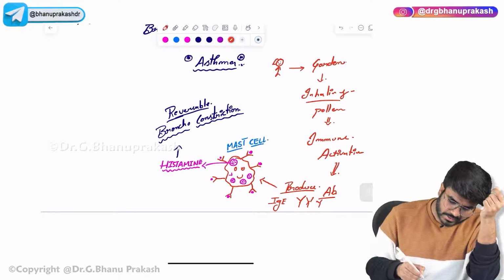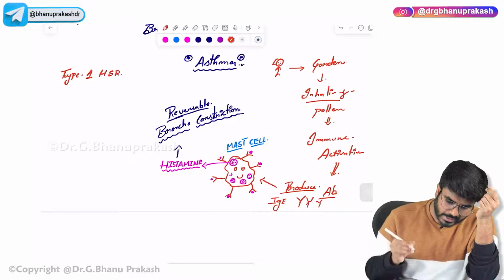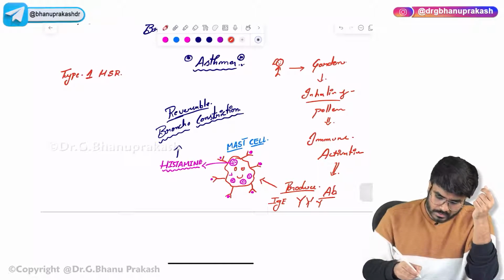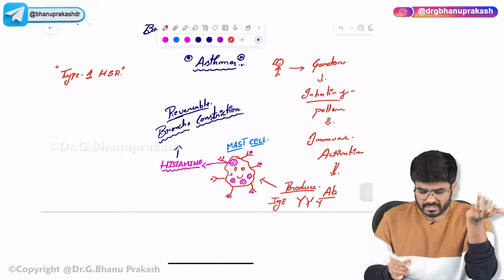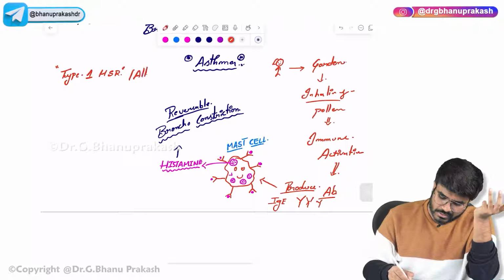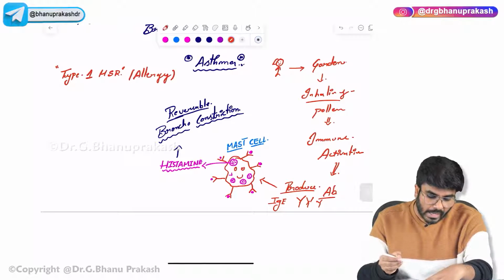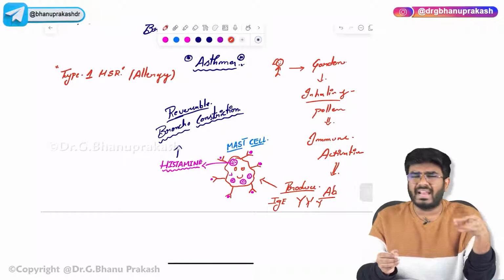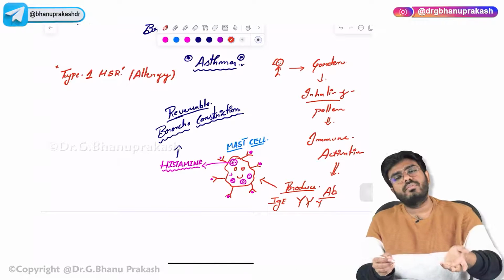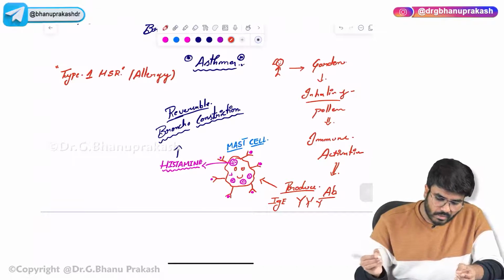So this asthma is recognized as a type 1 hypersensitive reaction. What are type 1 hypersensitivity reactions? Type 1 hypersensitivity reactions are allergies. So allergic conditions, atopy, anaphylaxis, all these are examples of type 1 hypersensitivity reaction.